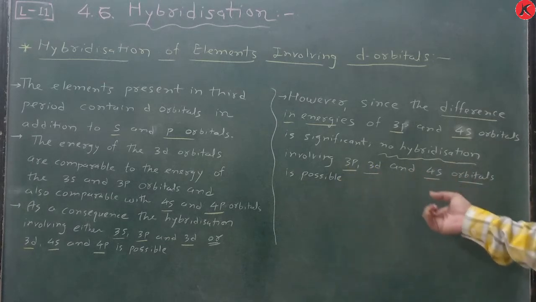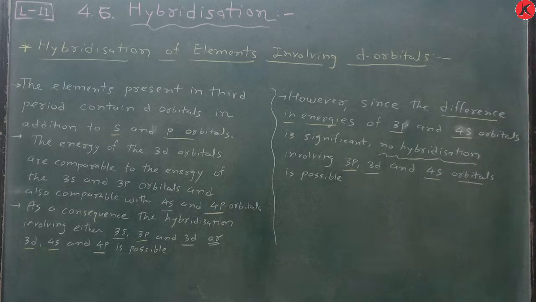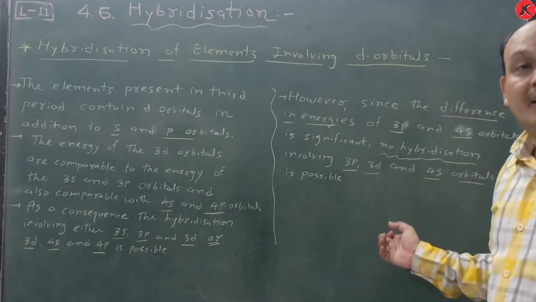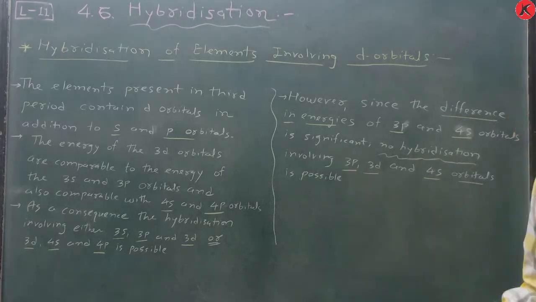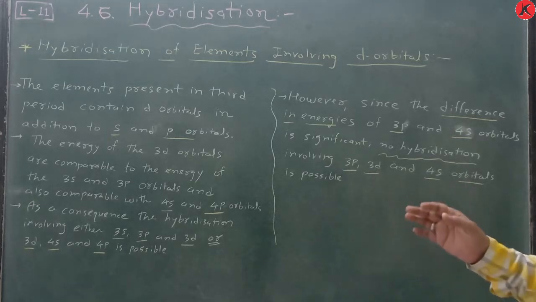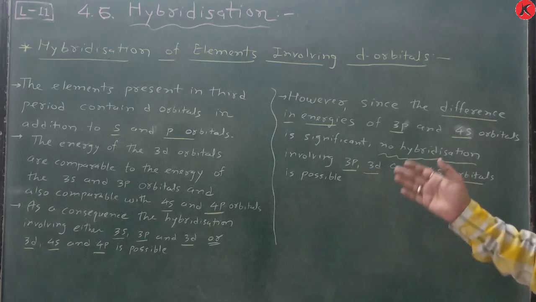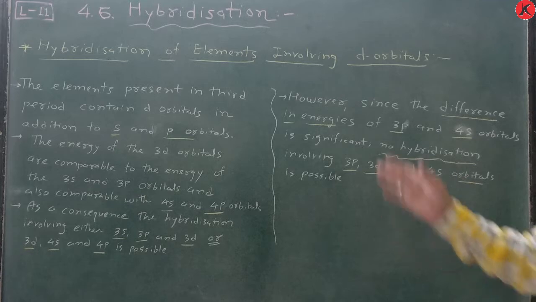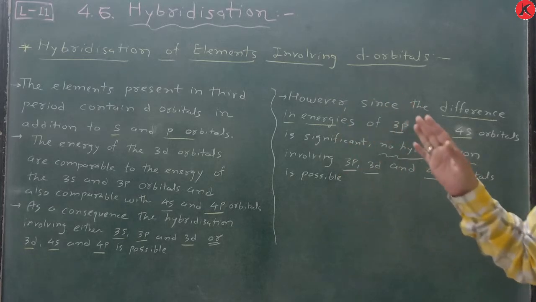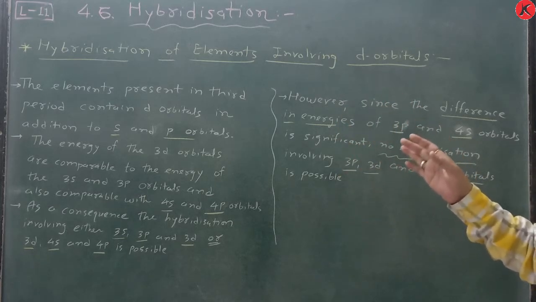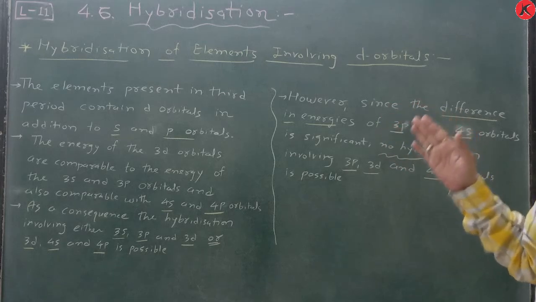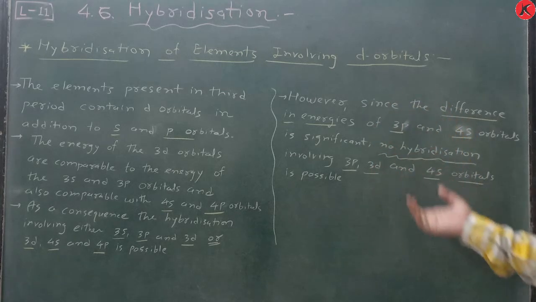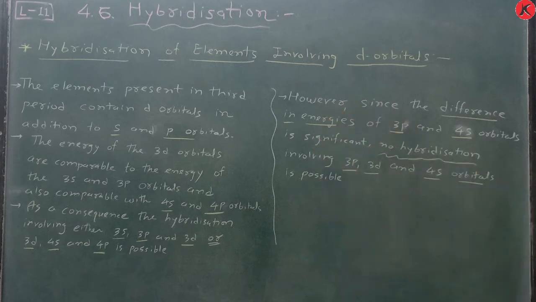So this explains the basis of energies, and here we have to learn a tabular form in which s, p and d orbitals take part in hybridization, which molecule has which hybridization, and which type of hybridization it is. So write it completely here.